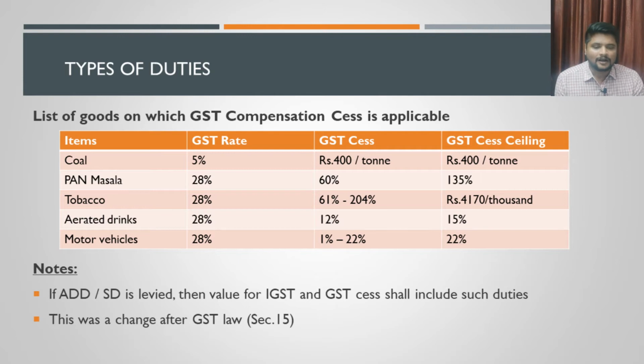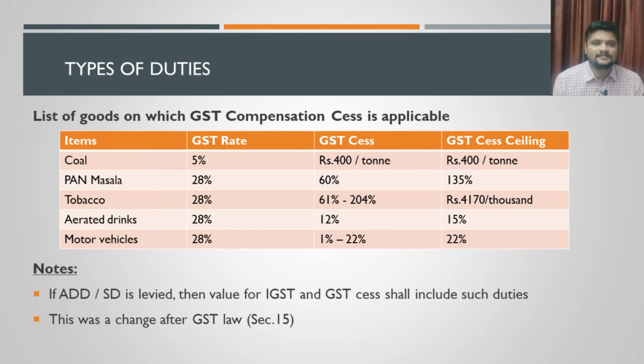Okay, so I can even give you a list where GST compensation cess is applicable. The first item in the list is coal. If coal is getting imported, then there is a GST rate specified on that coal of 5%, and the cess has to be calculated on that.